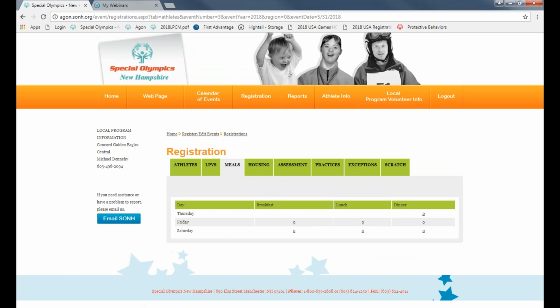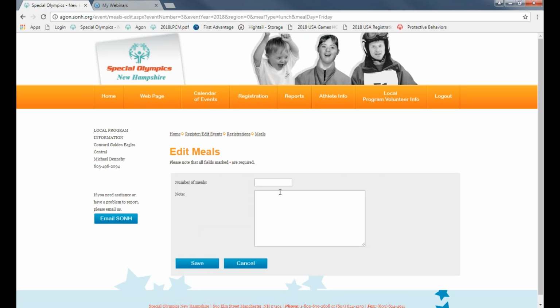Moving on to meals. If you want a meal on a certain day, of course you can enter the amount of meals here. Let's say you want lunch on Friday. You'll select that, put the amount of meals you need. If you need any specific foods like gluten-free, dairy-free, or veggie options, they are available. If you don't need any food, please put 0 and say no meals needed.